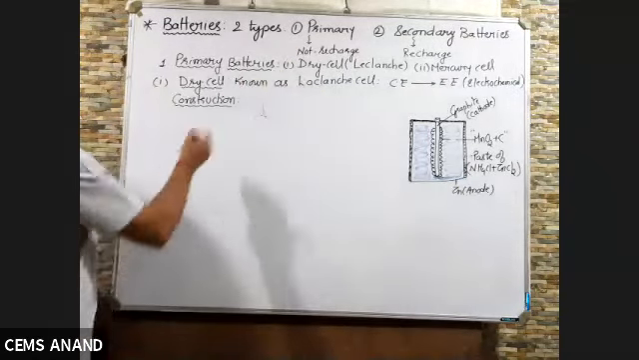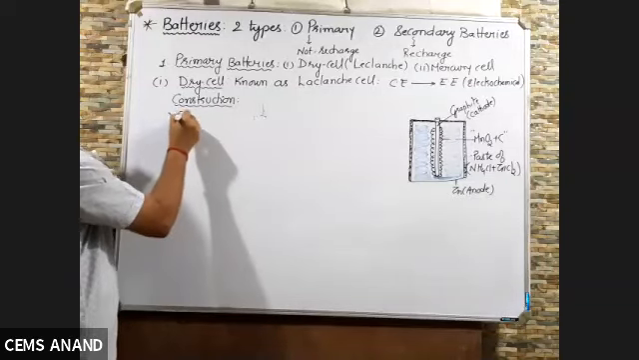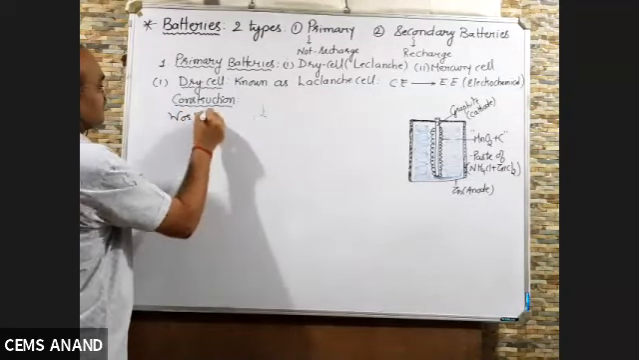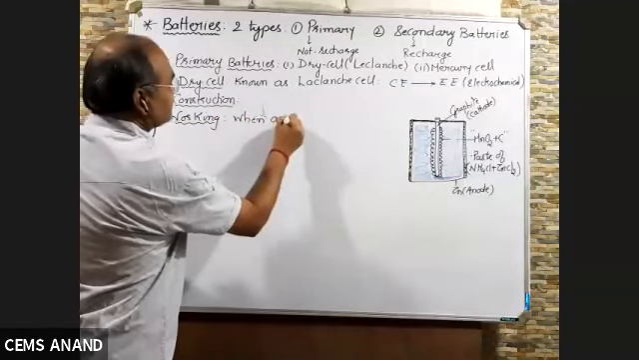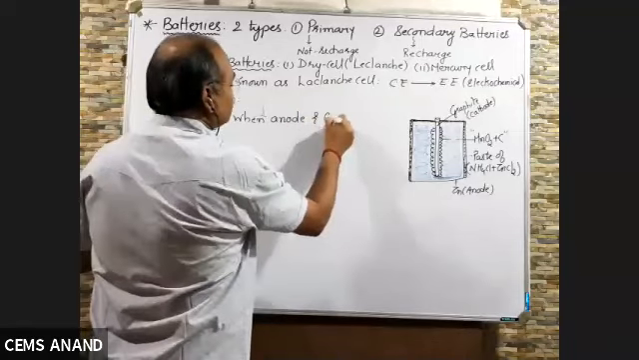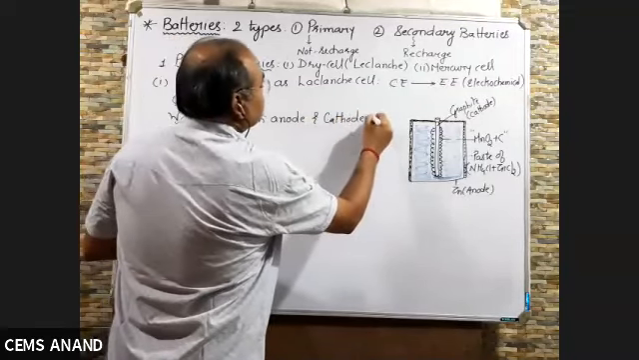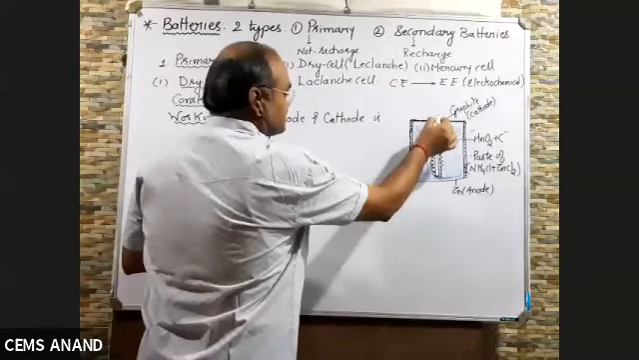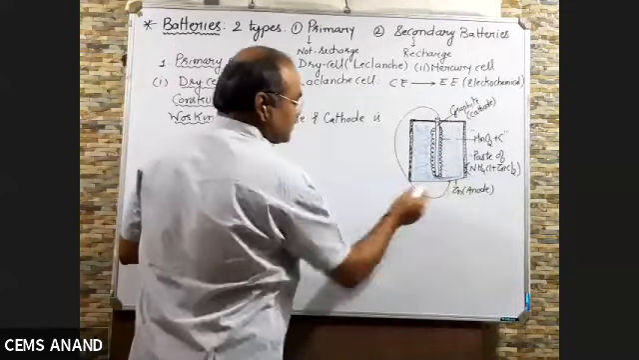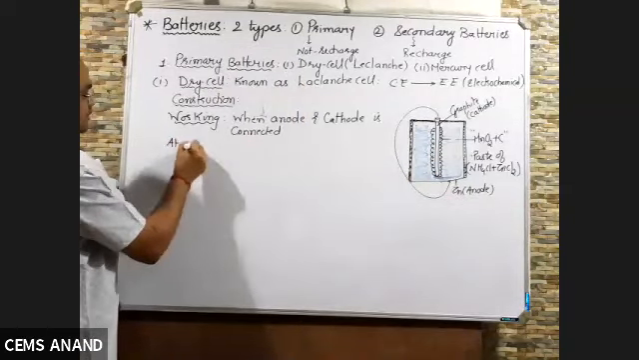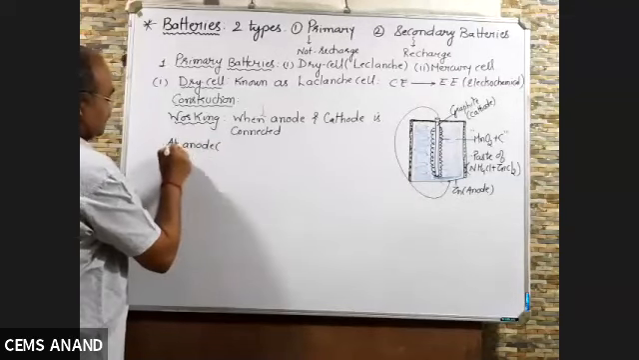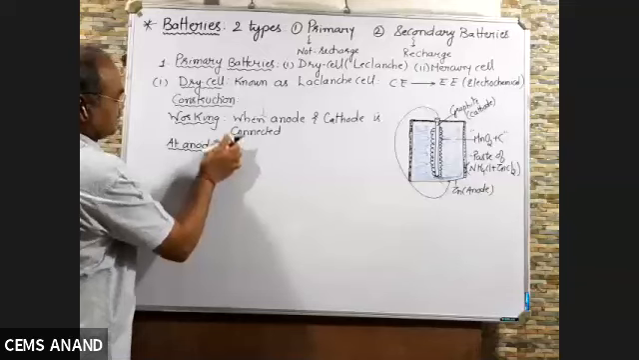Now working. When working starts, when anode and cathode are connected, the following reaction takes place. This is your cathode and this is your anode. If you connect by a conducting wire, then the following reaction takes place. At anode, you know anode is zinc metal.